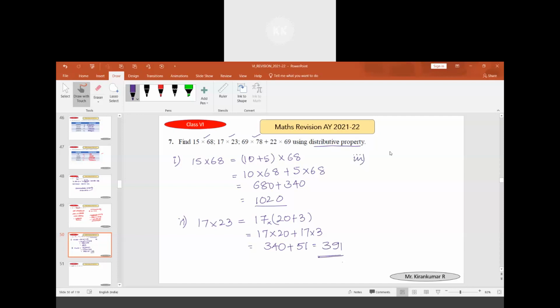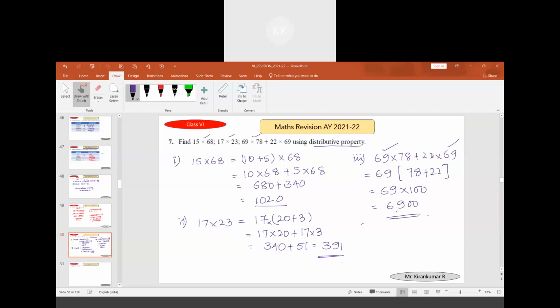In the third question, they have given the right hand side. 69 is being multiplied to 78 plus 22 is being multiplied to 69. Here, what is common is 69, so we have to take 69 out only one time. 78 plus 22, how much is 78 plus 22? It is 100. So we get it as 6,900. It's easy.